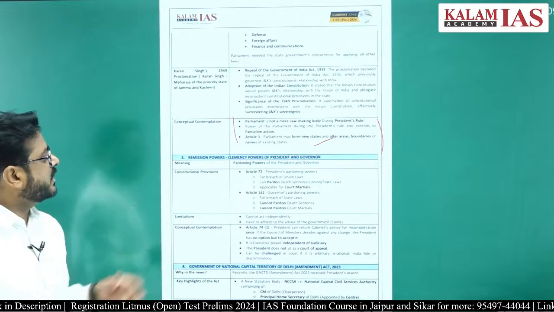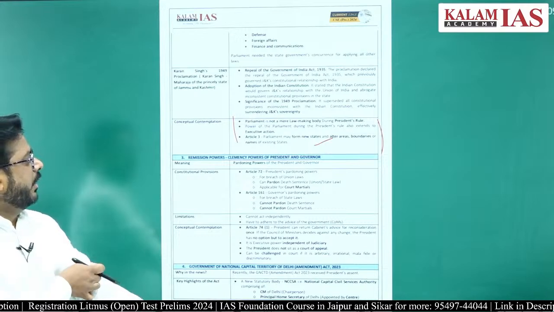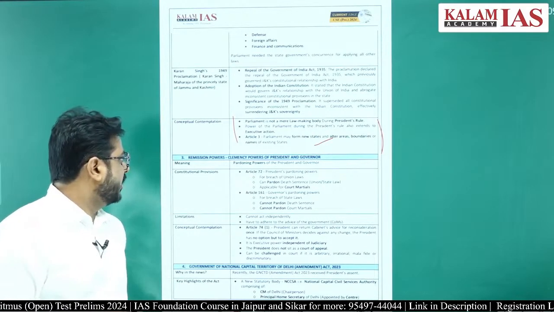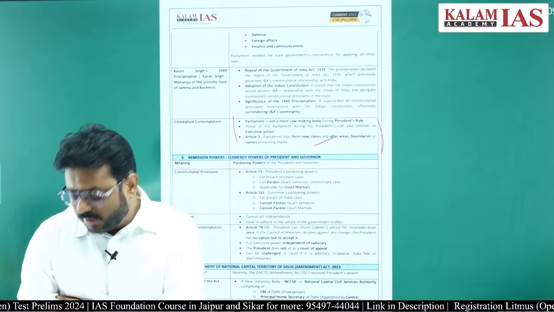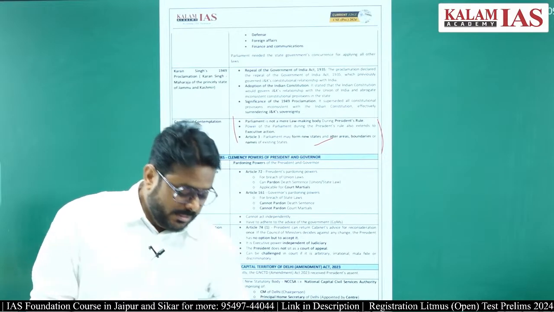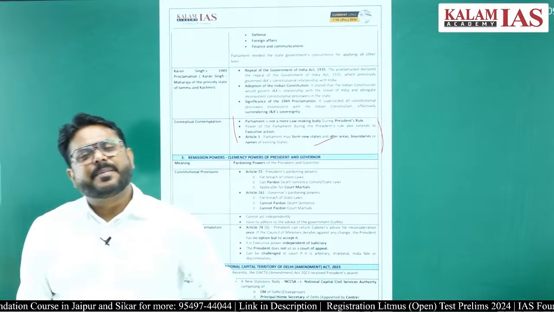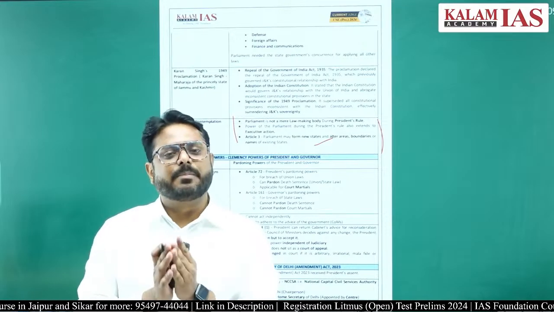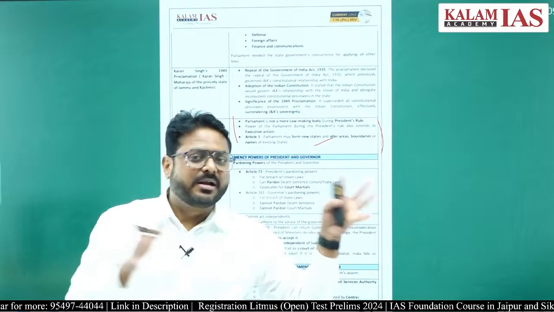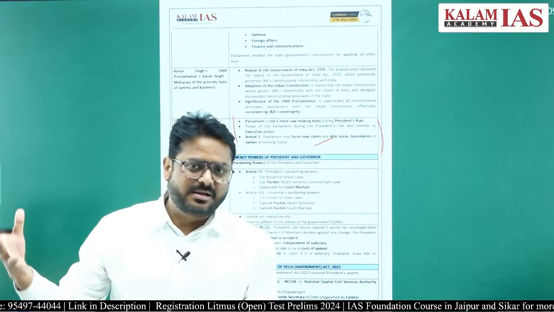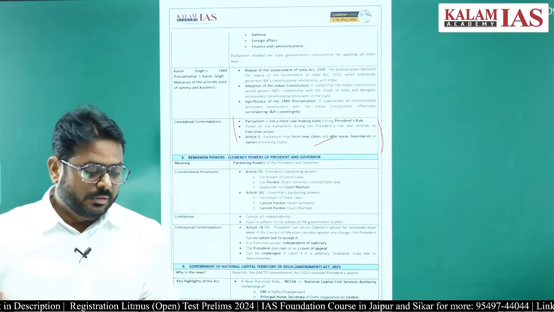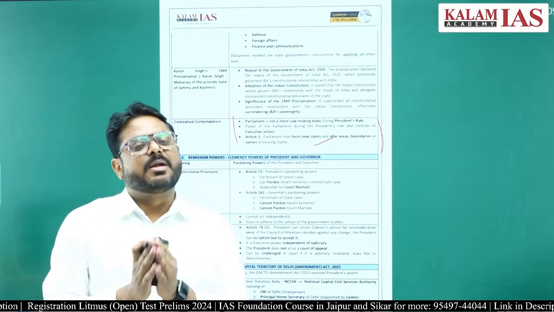Another thing which was in the news was the clemency power of the President and the Governor, or the remission power, or the pardoning power of the President and the Governor. As you can see, the President and the Governor have several kinds of pardoning power, right. They can either pardon, or remission, respite, reprieve, commute. So they can do several kinds of things.